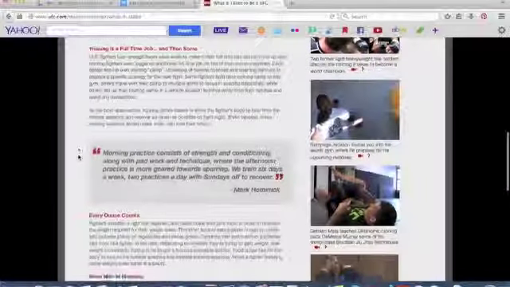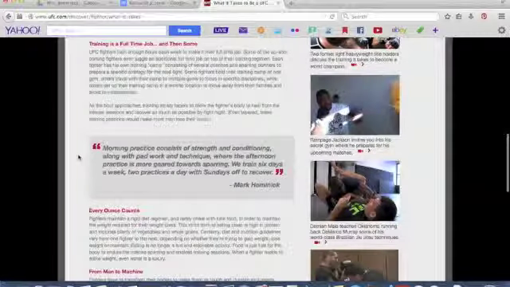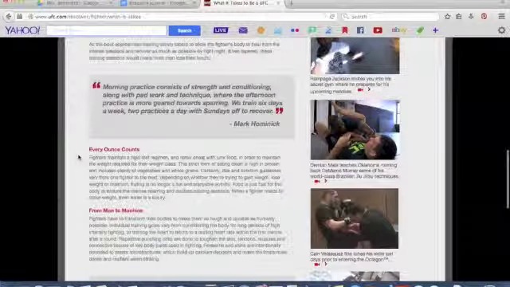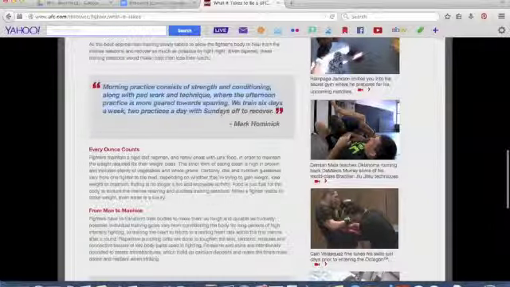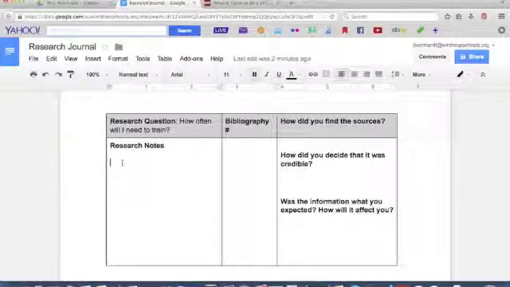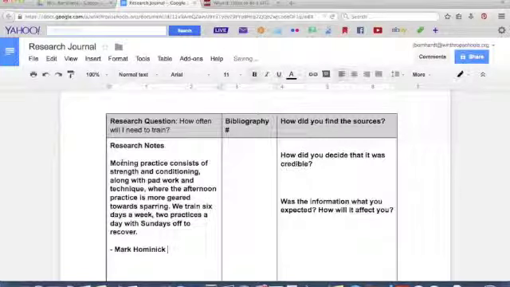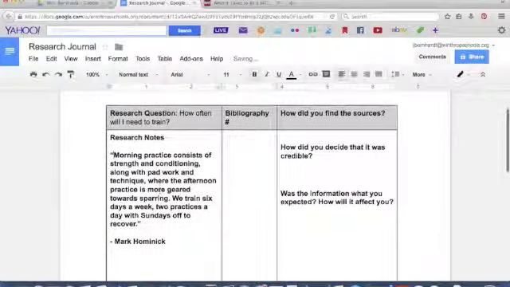There's even a quote from a UFC fighter. And actually, this quote looks like one that I'll probably end up using. So I will copy and paste this quote. And once I've copied it, I'll go into my research and put it under Research Notes. Make sure it goes in quotes, quotation marks around it.